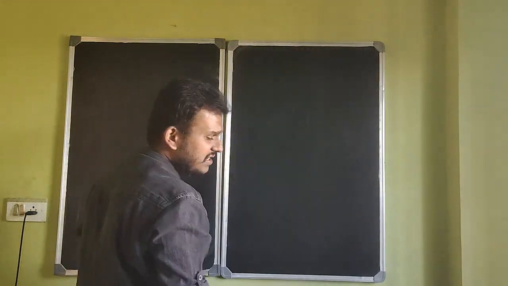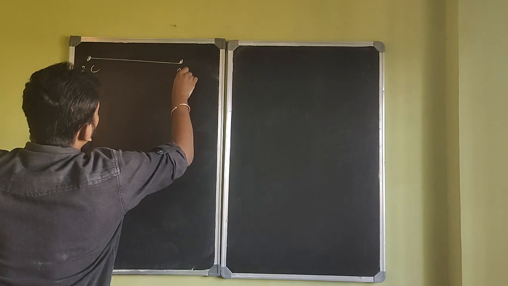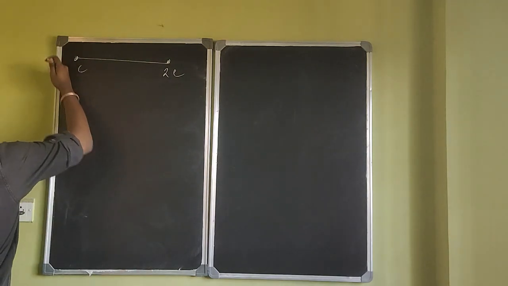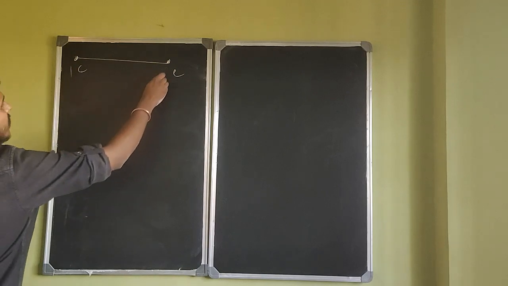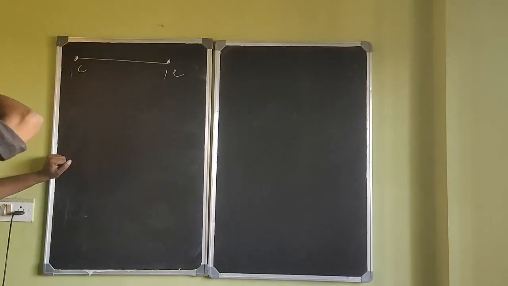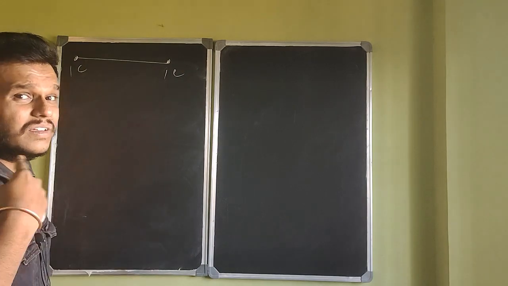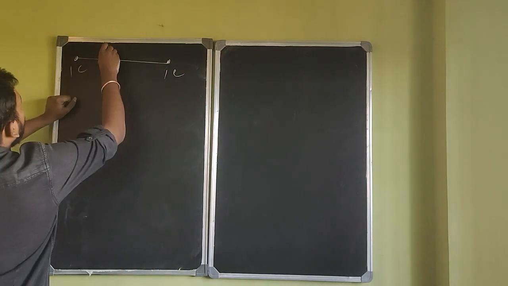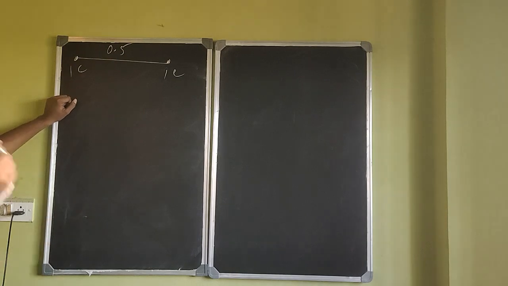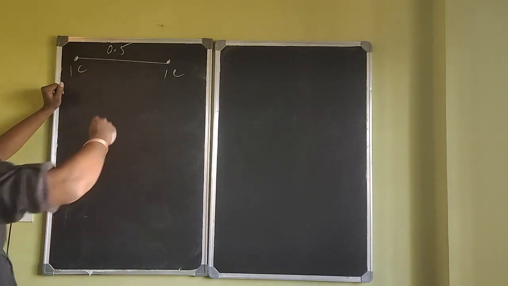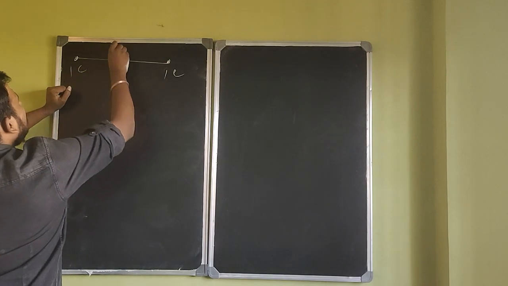Now what we'll do, for the same two charges, is keep the product constant. That is, I'll not change the charges. I'll take charges of fixed value, say 3 coulomb and here 2 coulomb. Or I'll take the simplest of charges, 1 coulomb each. And I'll keep the distance varying. In the previous case, I had a distance of, let's say, 0.5, not exactly, some distance r.